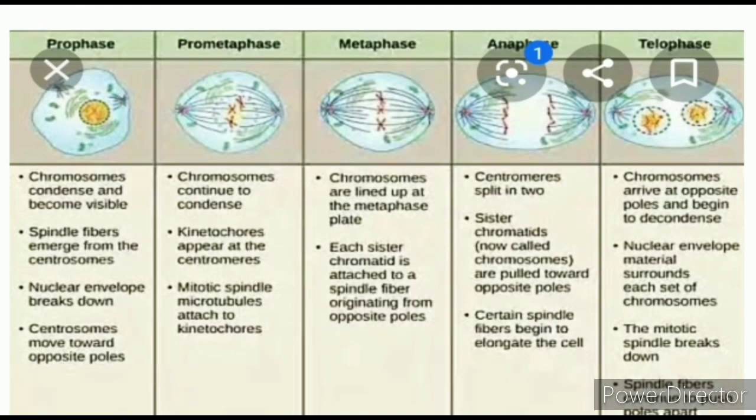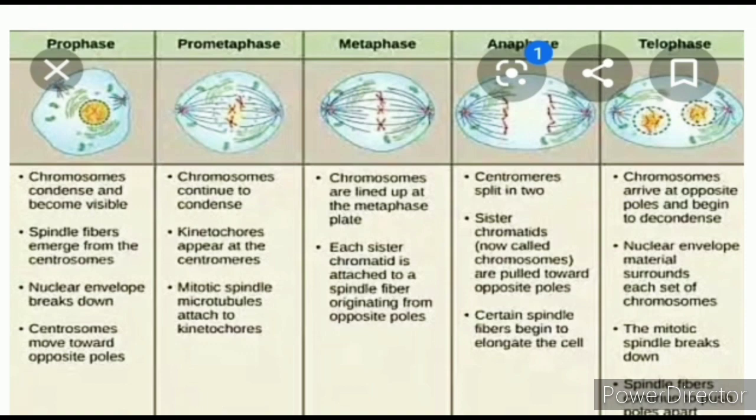So here you see the key points. Centromere split into sister chromatids, now called chromosomes, are pulled towards opposite poles. Certain spindle fibers begin to elongate the cell.